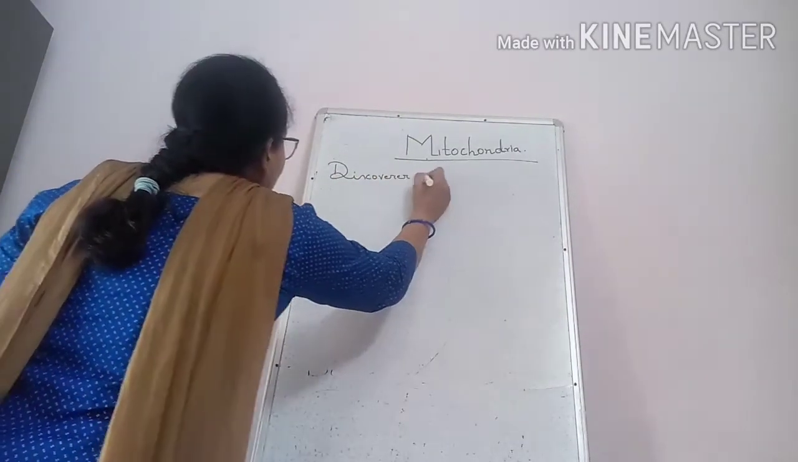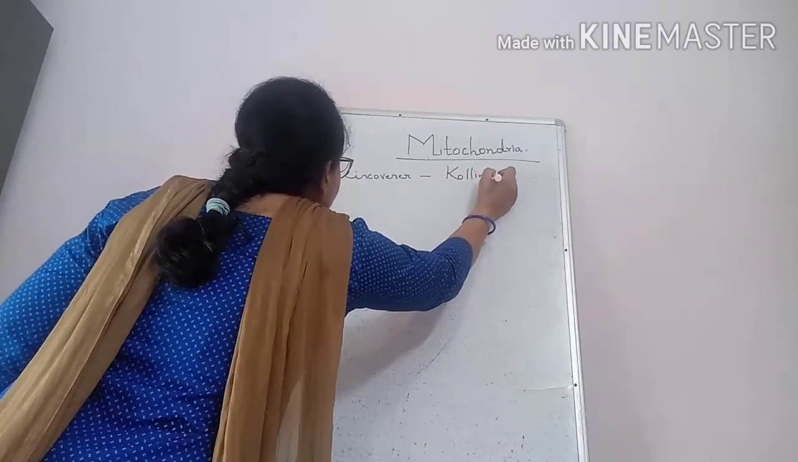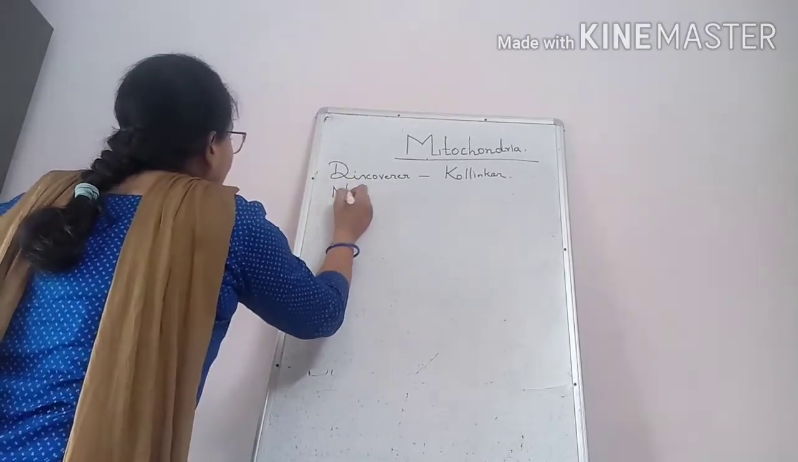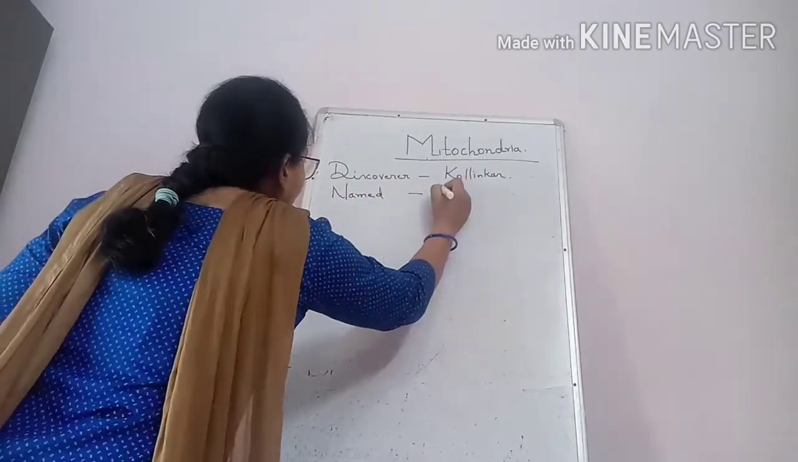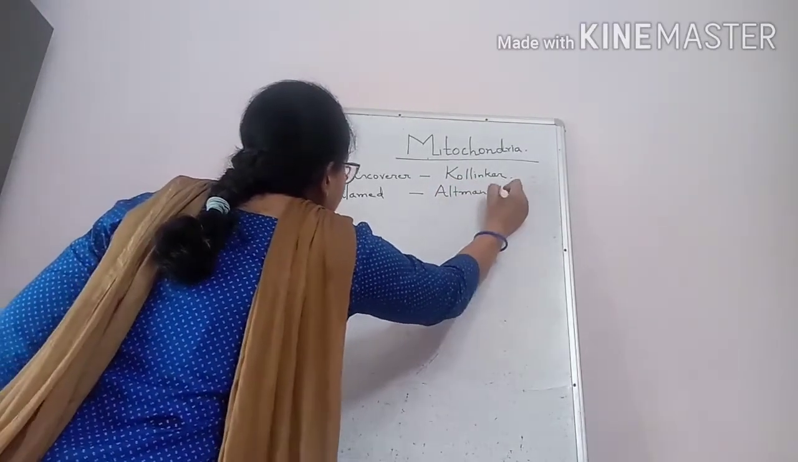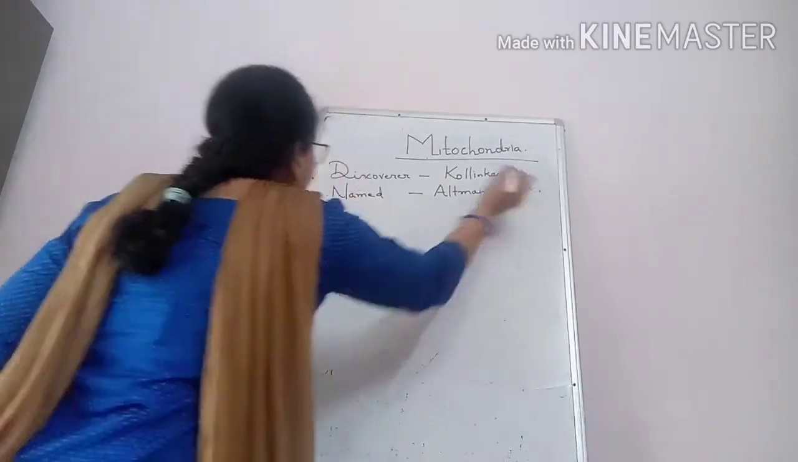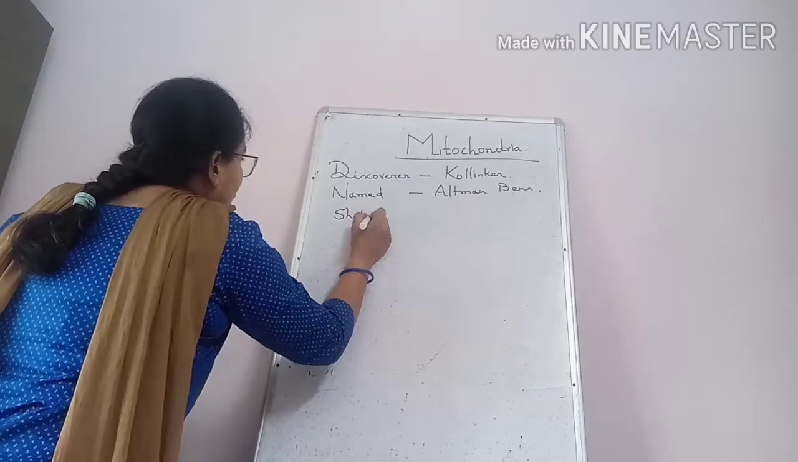Now, who was the discoverer of mitochondria? The discoverer was Kollinger. Who named it mitochondria? He was Altman, Benda. What is the shape? Cylindrical.